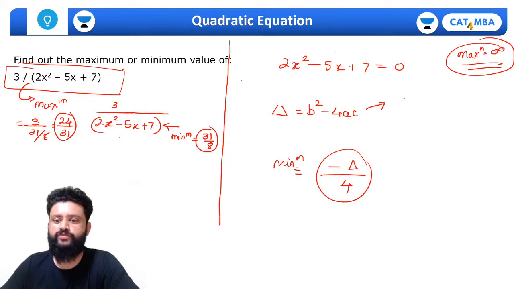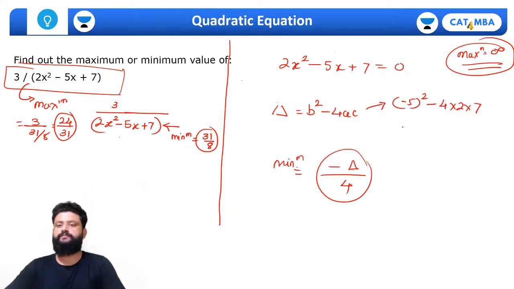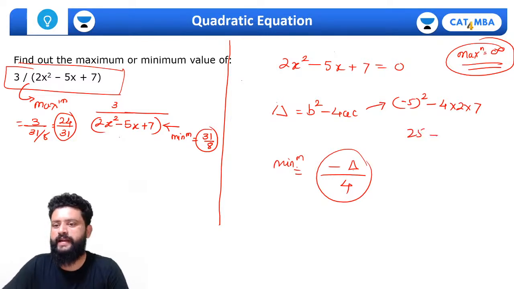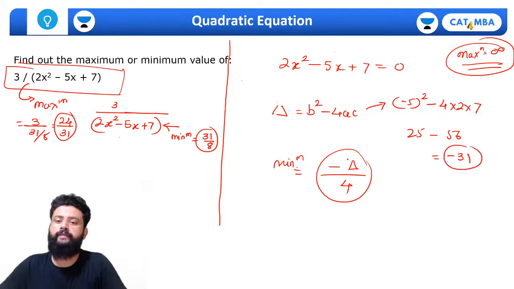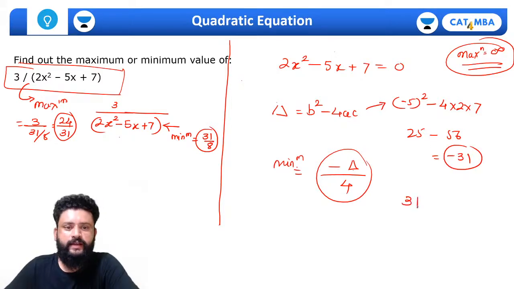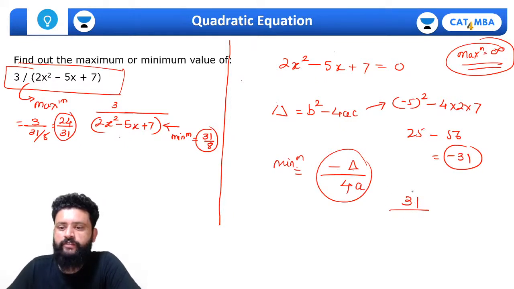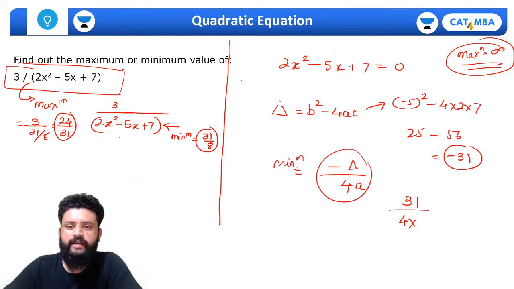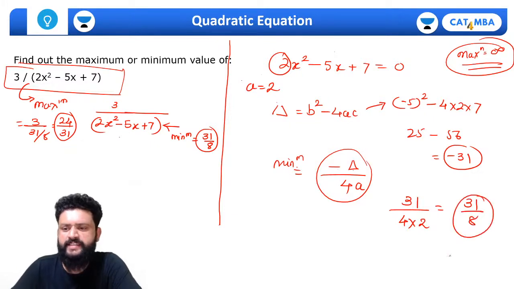What is the value of b square minus 4ac here? Minus 5 square minus 4 into 2 into 7, which is 25 minus 56 is minus 31, and minus of minus 31 will be 31 upon 4a, sorry, 4a. So 31 upon 4 into a, the value of a here is 2, just 31 upon 4 into 2, which is 31 by 8. Is it easy?